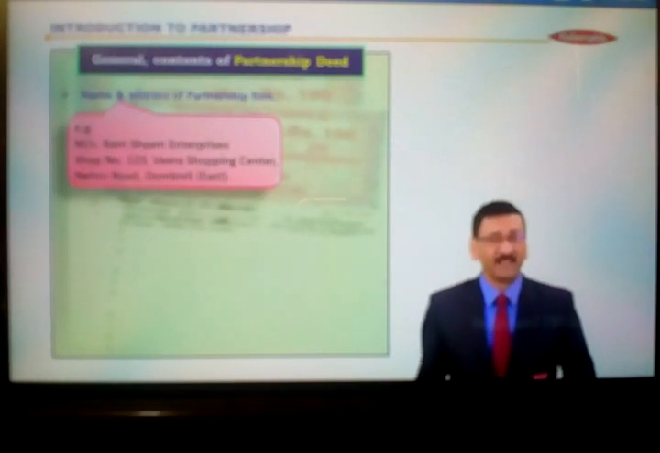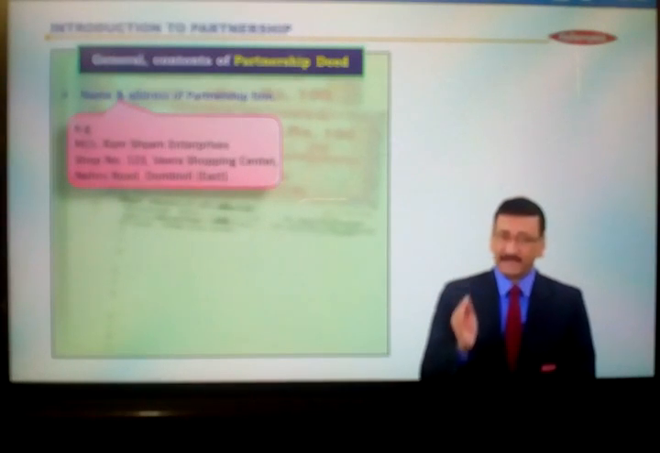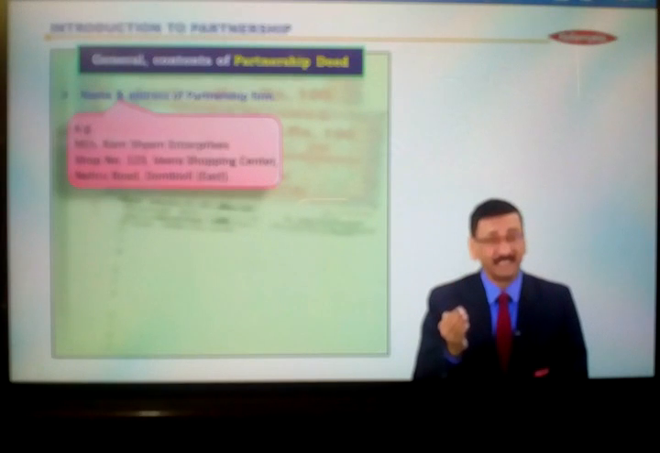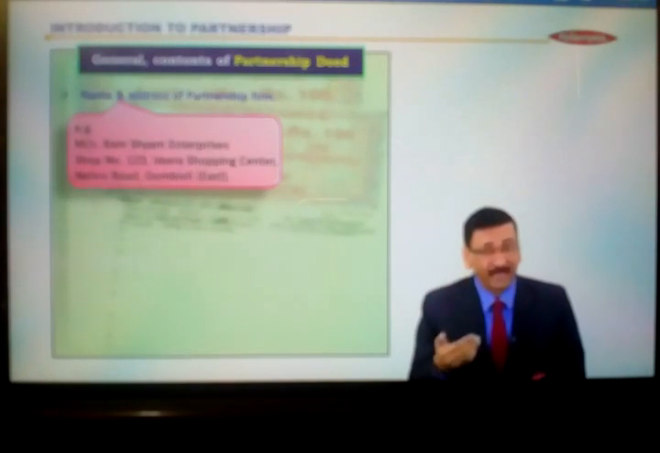ये partnership deed में क्या क्या रहेगा? In general we want to discuss certain points of this particular partnership concern. As we saw, it is also known as articles of partnership. So all these articles are there in this particular partnership. Some of the important articles we want to see as example. Name and address of the partnership firm. So it would be specifying name and address of the firm. Firm का address क्या है, firm का नाम क्या है, ये यहाँ पे specified रहेगा.